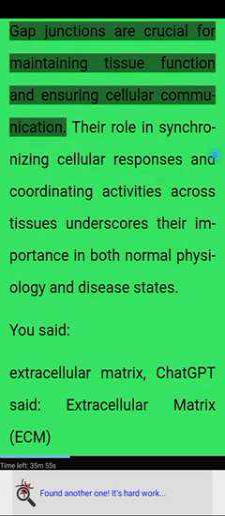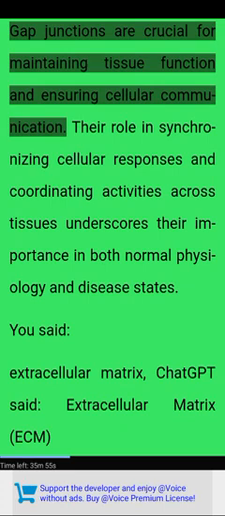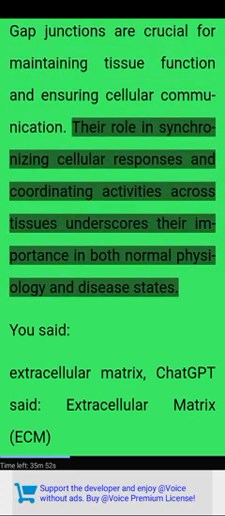CSIR NET 2016. Gap junctions are crucial for maintaining tissue function and ensuring cellular communication. Their role in synchronizing cellular responses and coordinating activities across tissues underscores their importance in both normal physiology and disease states.